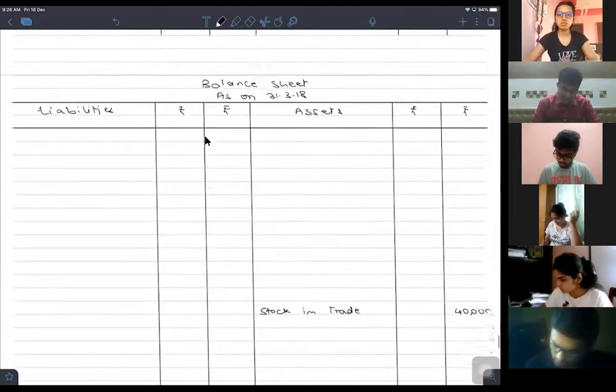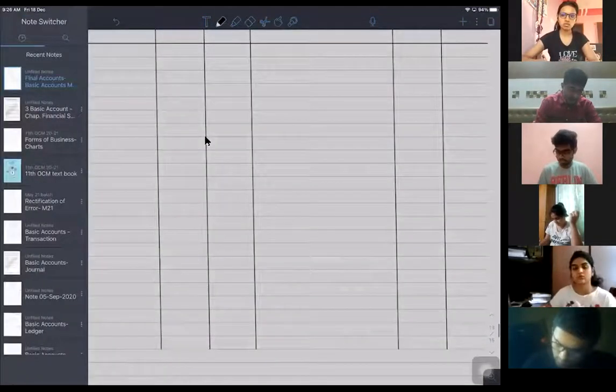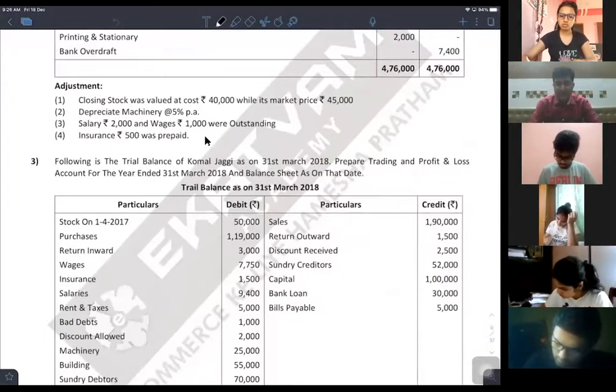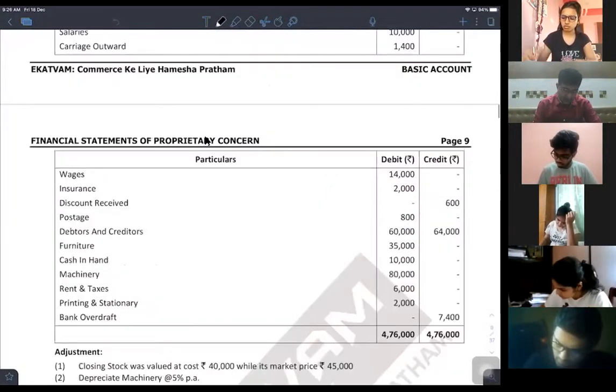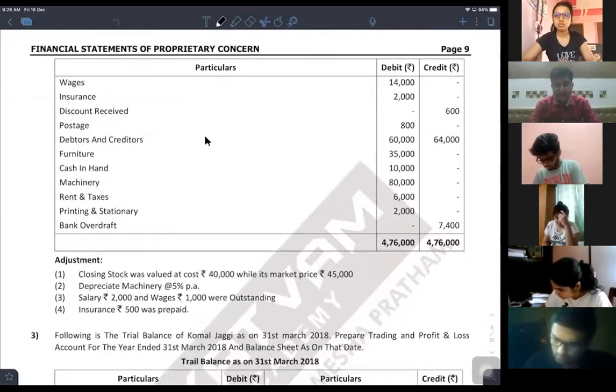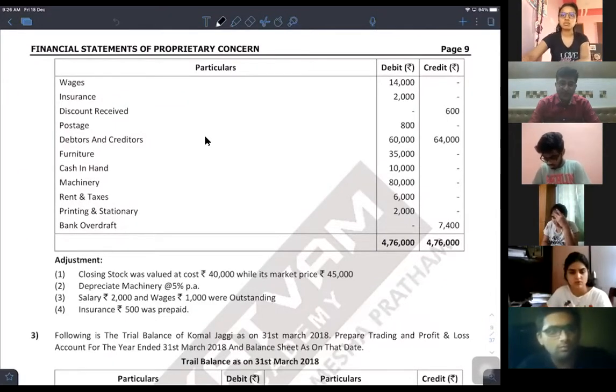The next adjustment is depreciate machinery at 5%. Now in our trial balance, we are given the plant and machinery at 80,000. Against that, we have to charge the depreciation of 5% or not?